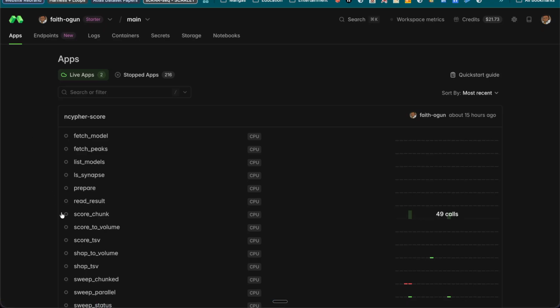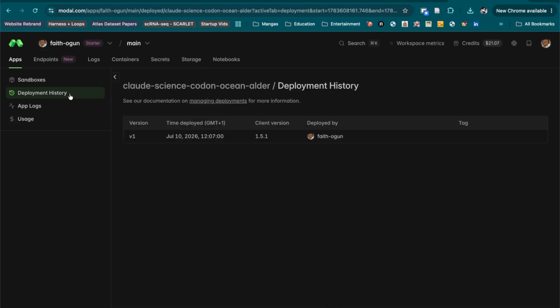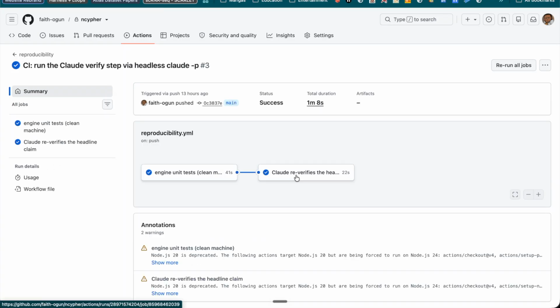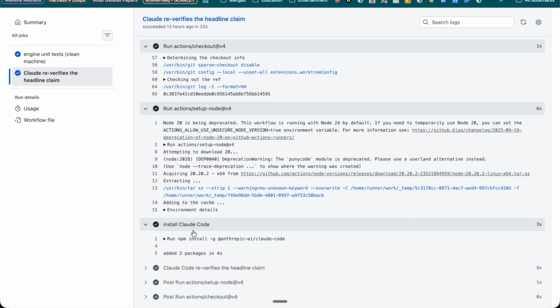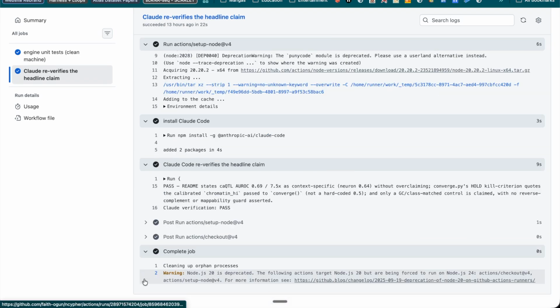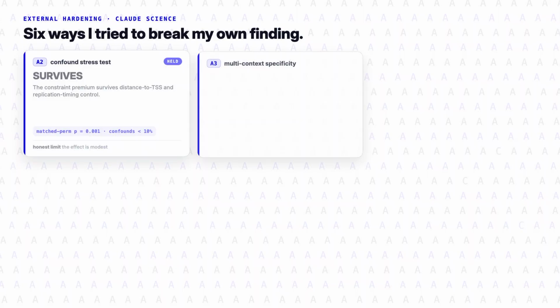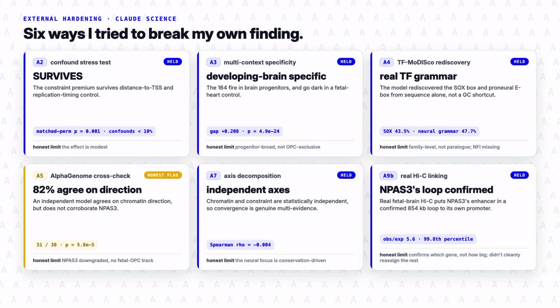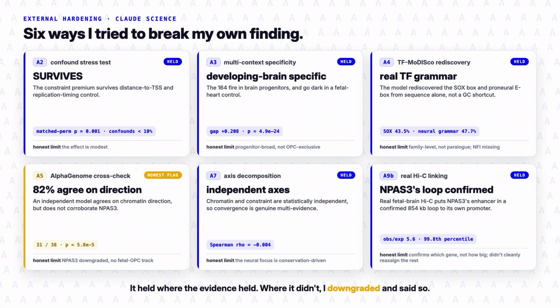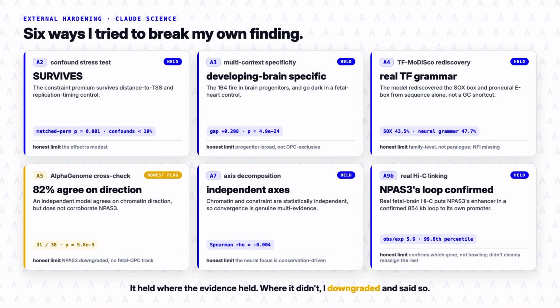The heavy scoring and the fetal brain Hi-C run on Modal. And on every push, GitHub Actions has Claude rederive the headline number from raw data, so the finding stays reproducible. A finding is only as strong as the test that can break it, so I tried to break mine 6 times, each in its own Claude science session.